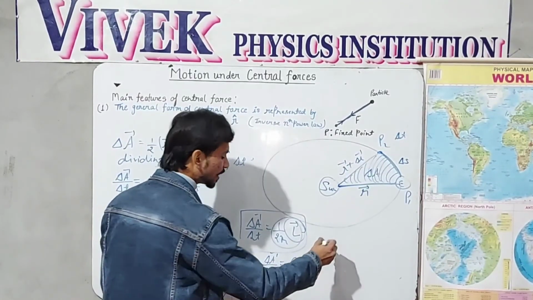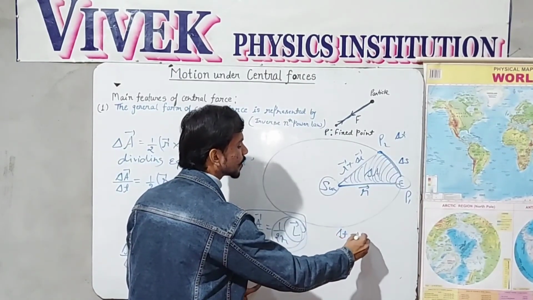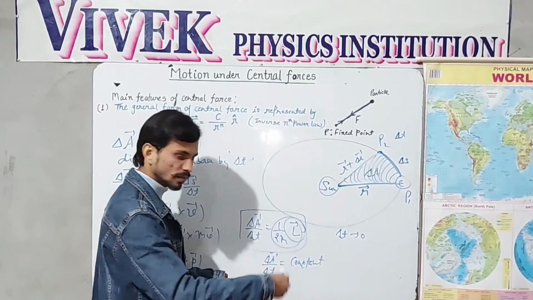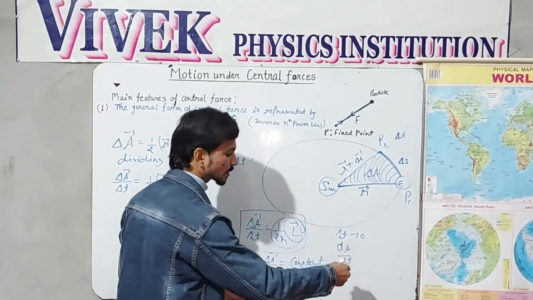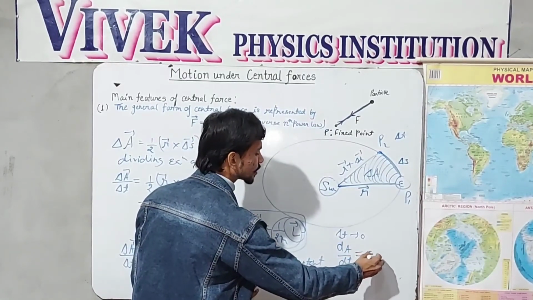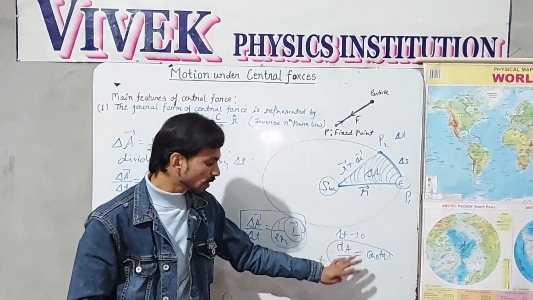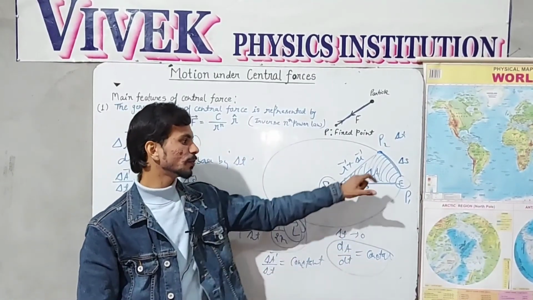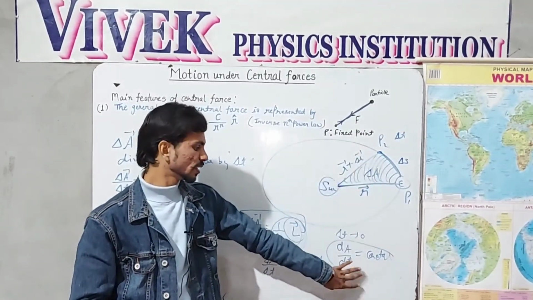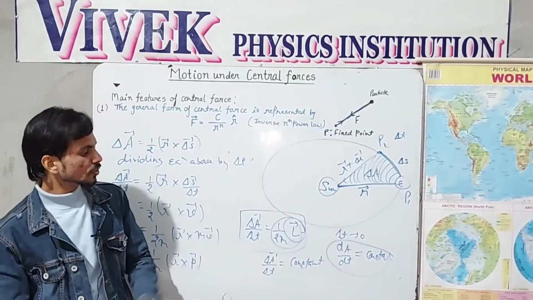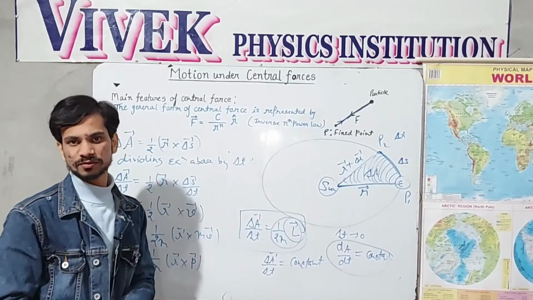If the delta t interval is very small, then this fraction reduces to the rate of change of area with respect to time equals a constant, which shows that the aerial velocity of a planet like Earth around the Sun under central forces is always constant. So up till now we have proved all the main features of central forces.